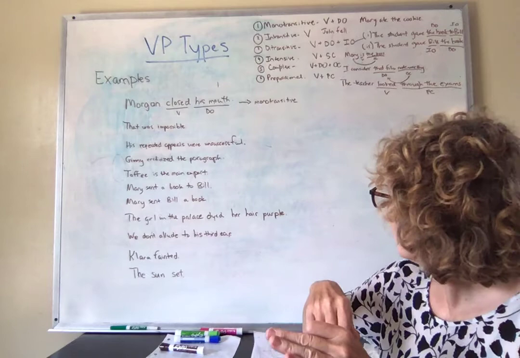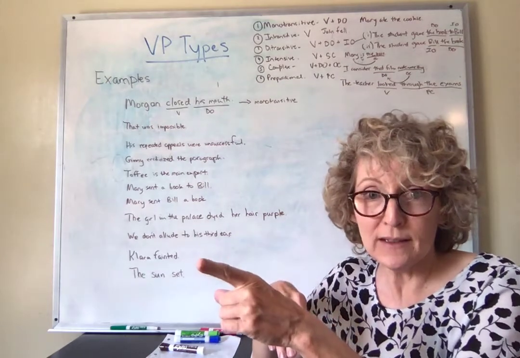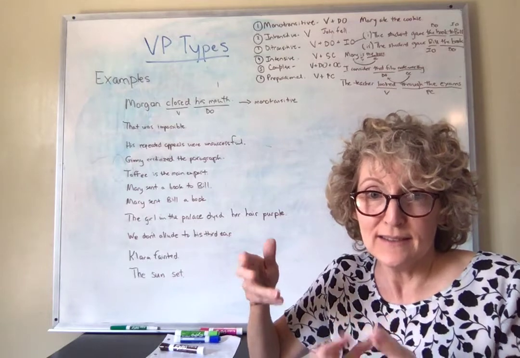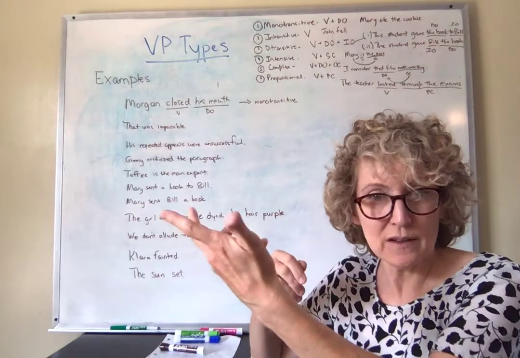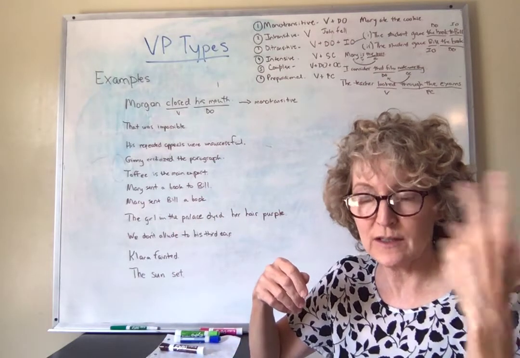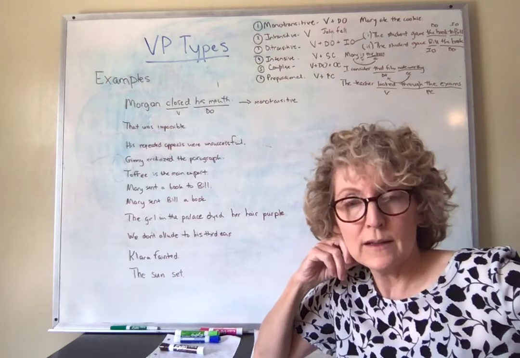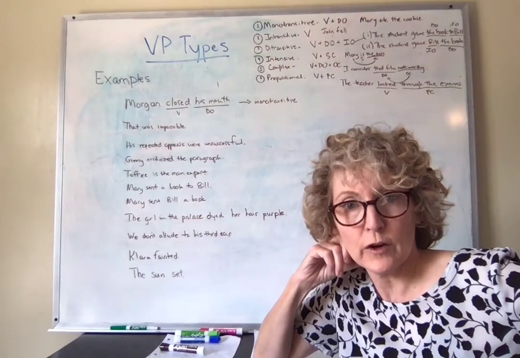Let's see, what do we have here? Intensive, she was happy. Happy is going back to she. Happy is not talking about somebody else in the sentence. You have to understand it as describing the subject. Therefore, you have a subject complement, and therefore you have the intensive type of verb phrase.